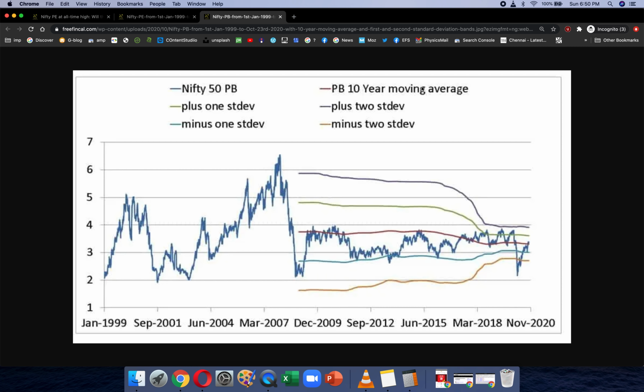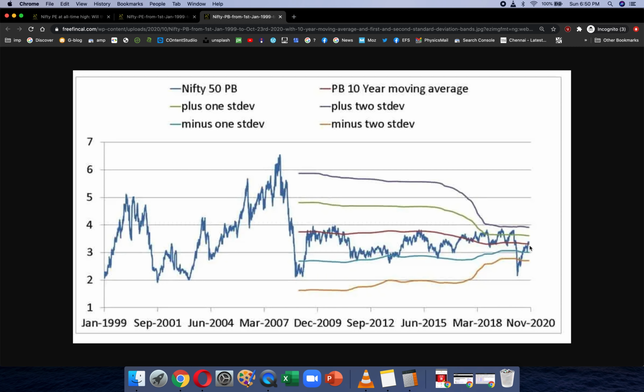This is the similar analysis with the Nifty price to book value, and you can see here, compared to the PE, at least in the last decade, the change in the PB has not been much. And you can see what is a low PB has changed significantly in the last decade. So the average was high here, and then it has dropped down significantly, the 10-year average.